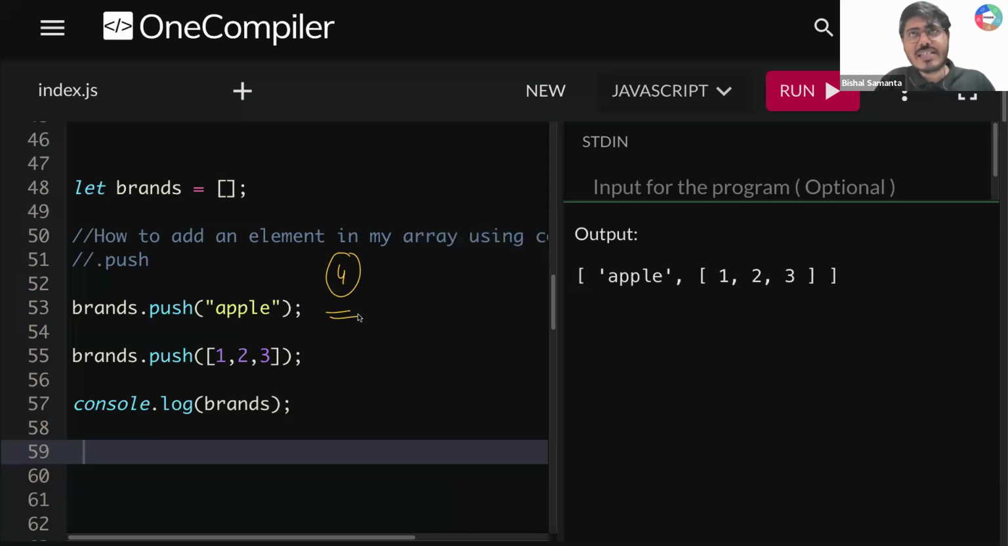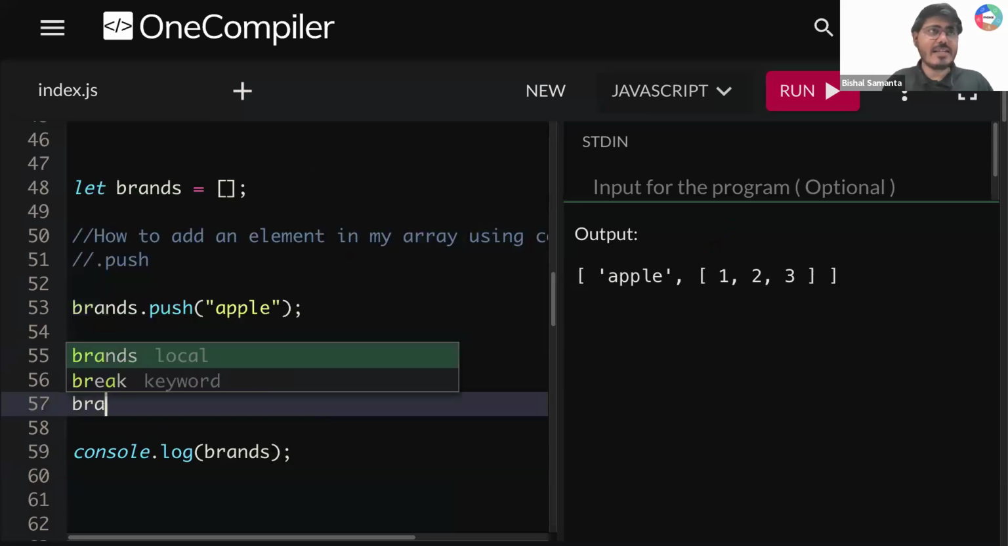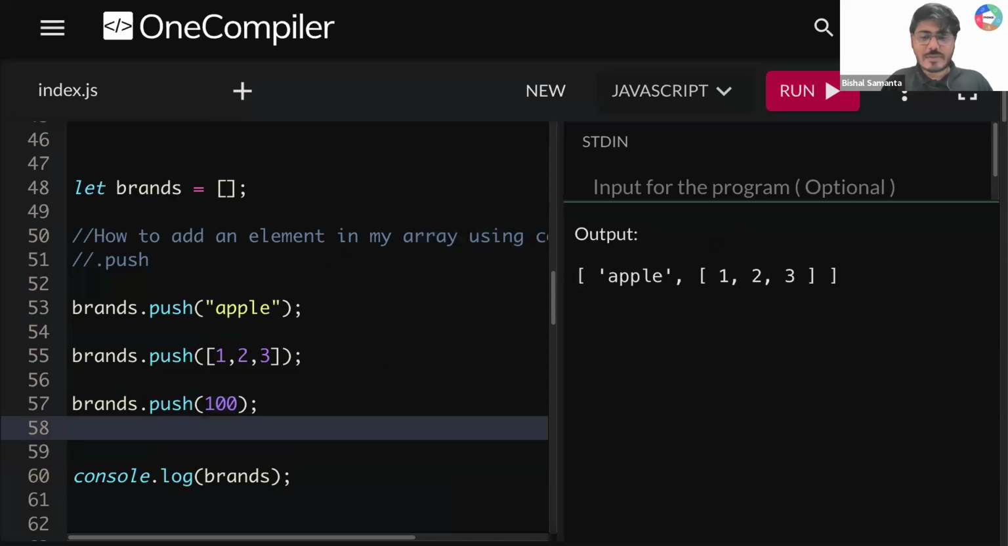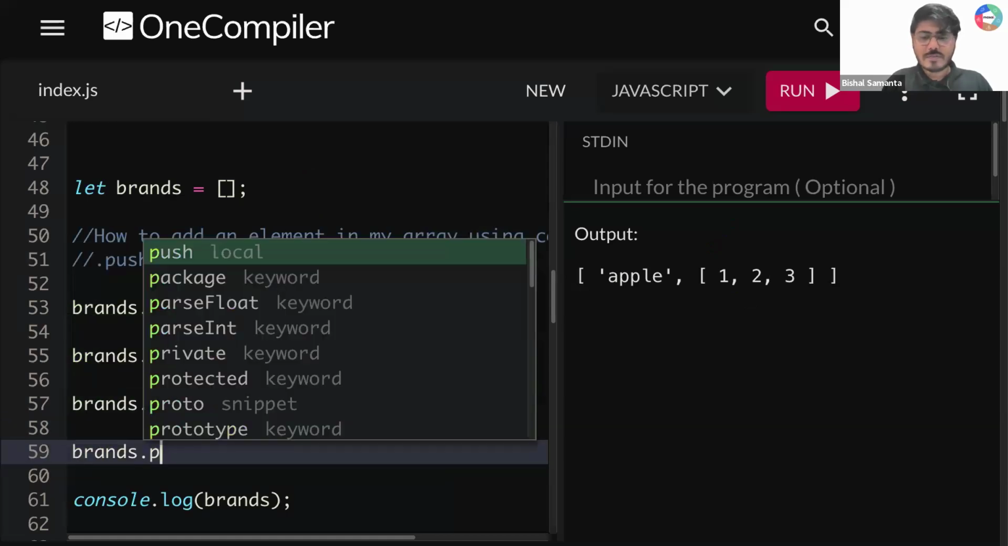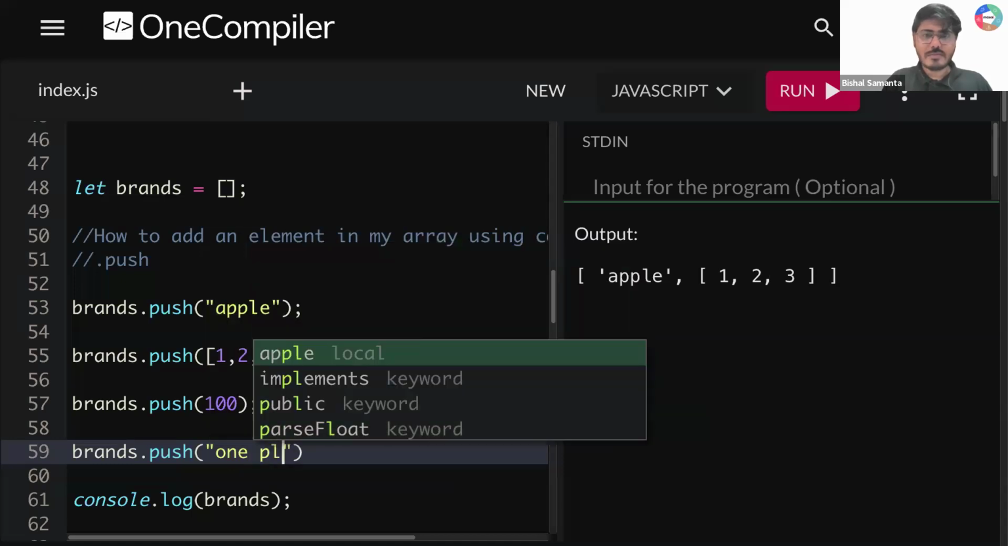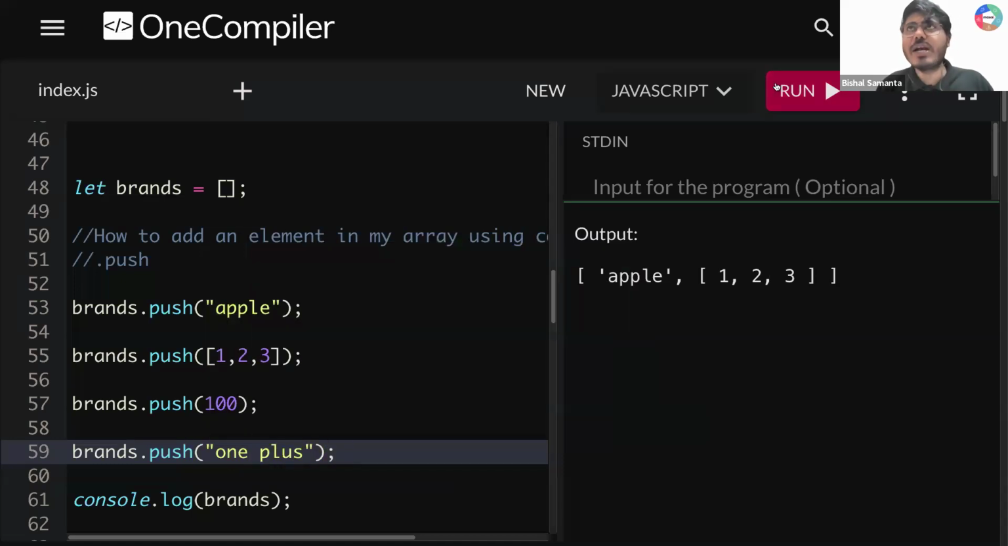Now the next point, guys, point number 4. You might have something, guys. Sir, I don't want to add at the end. I want to add somewhere in the middle. Can I do that? For now, no. Whenever you use push, it will add only at the end. So let's say brands dot push, here I'm writing 100. Then brands dot push, let's say 1 plus. Now if I run this, what am I getting?